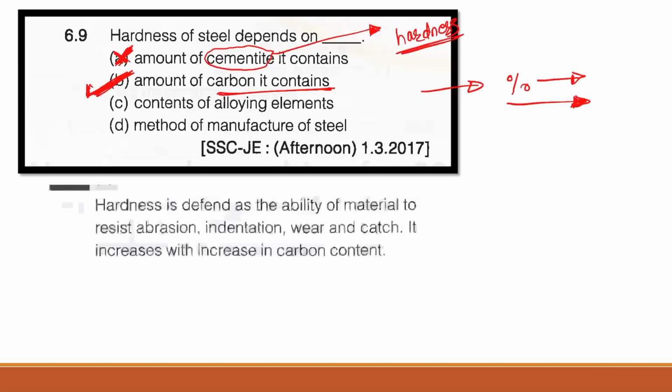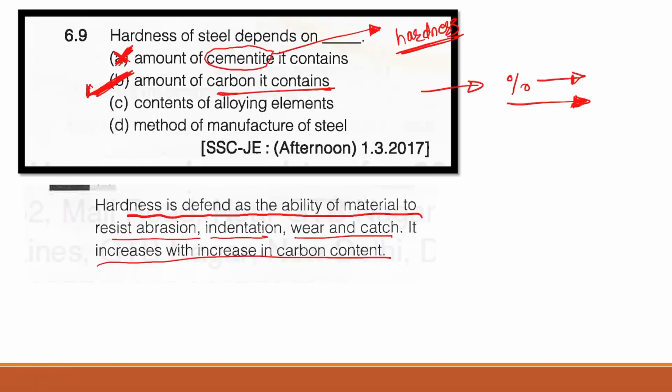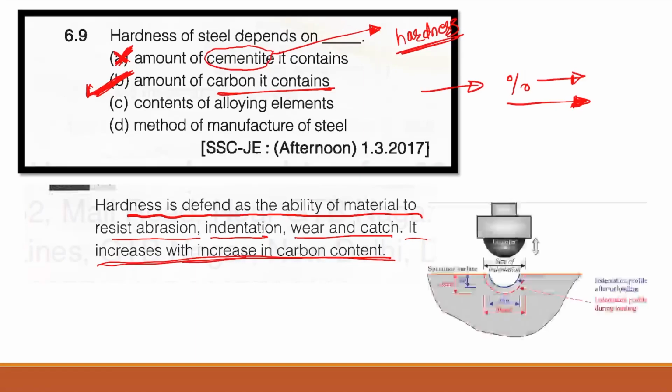Now the next question. Here you can see that hardness is defined as the ability of a material to resist abrasion, indentation, wear and scratch. It increases with increase in the carbon content, right? So that's why the correct answer is B. Here you can see this is the hardness test known as the Vickers hardness test, in which the material is tested for its hardness, right, by making an indentation on this workpiece. So the increase in the carbon content increases the hardness of the steel.